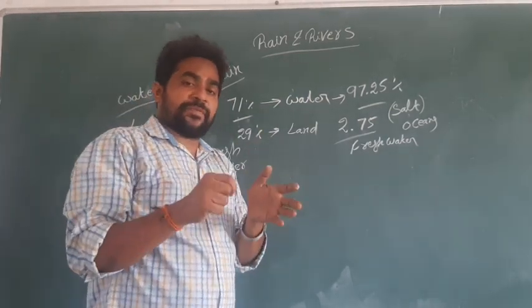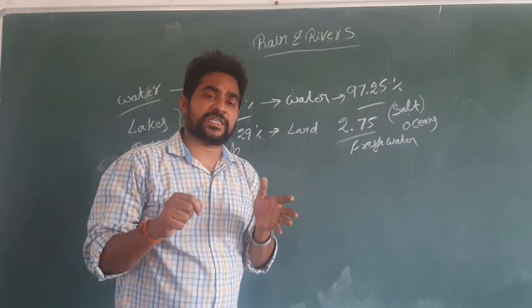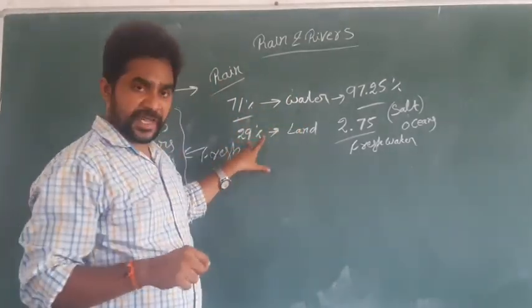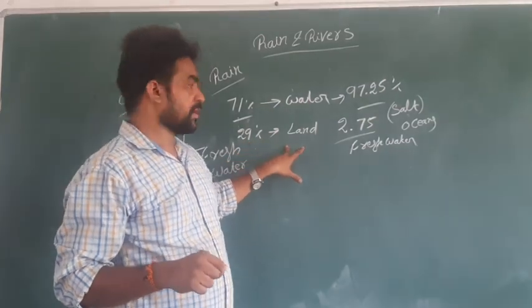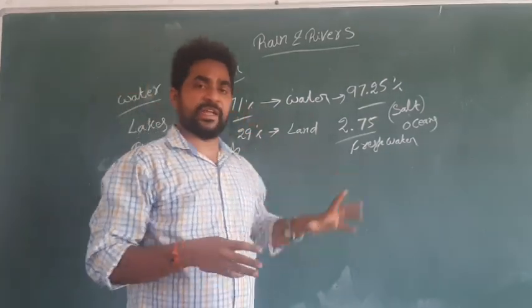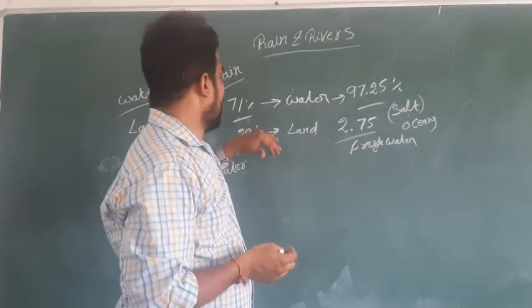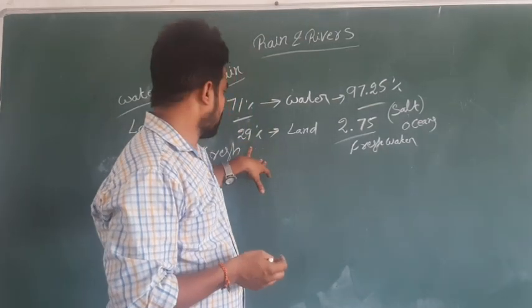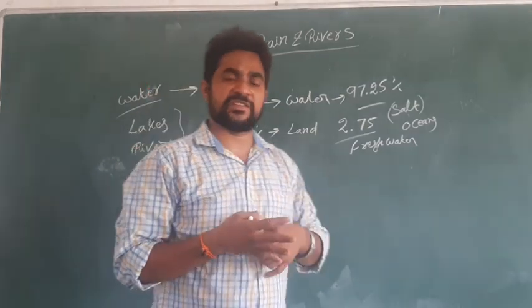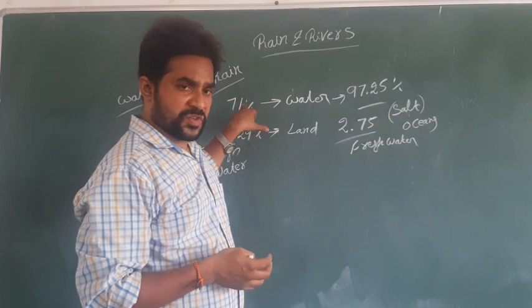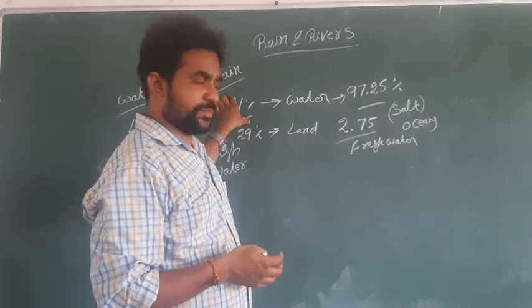71% of the globe is covered with water, and the balance 29% is covered with land. The water is available in the form of salt water and also fresh water. Land, in the sense of plains, plateaus, mountains. And if you observe the 71%, in the 71%,